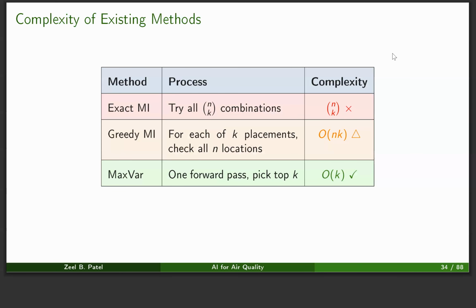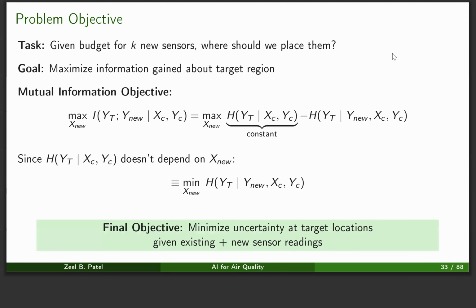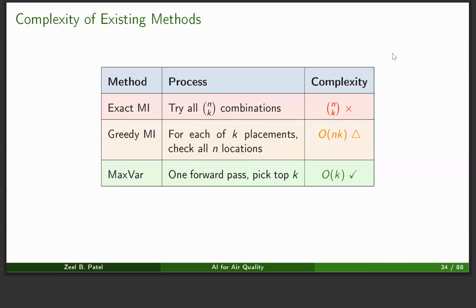Now we will look into the complexity of the existing methods using the same mutual information objective. If we directly try to use the exact mutual information, then we have to try out all the n choose k combinations, which is prohibitively expensive. Then there is a greedy version of this approach, which works in order nk time, and it provides about 67% of the performance with guarantees.